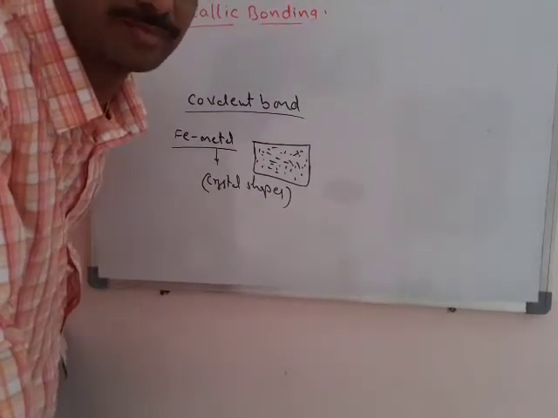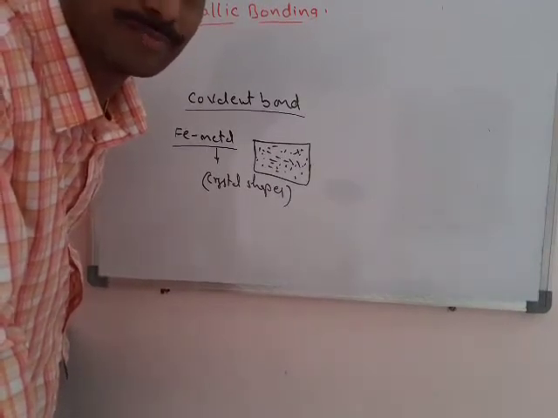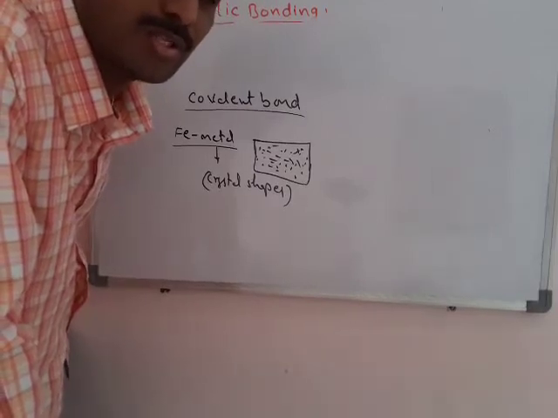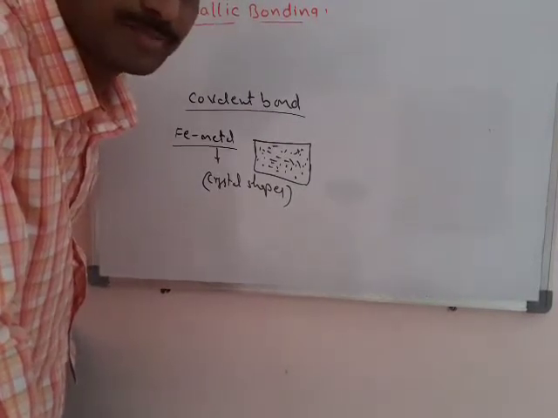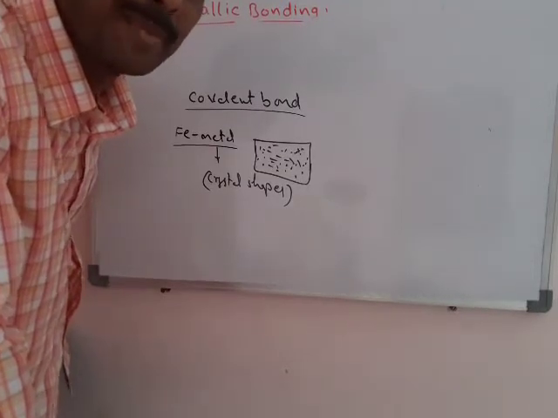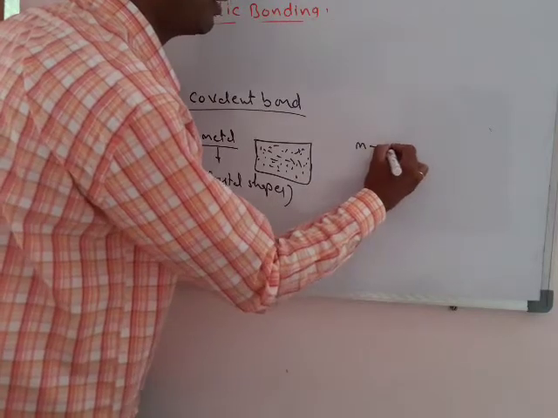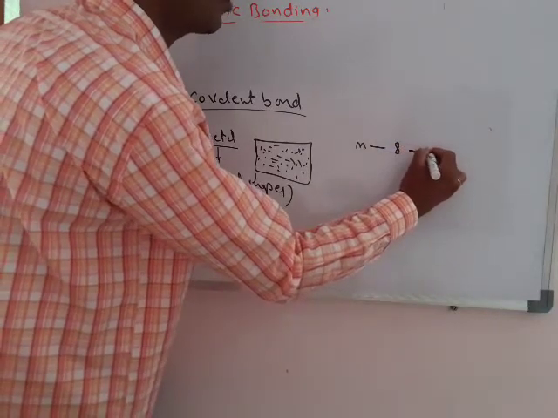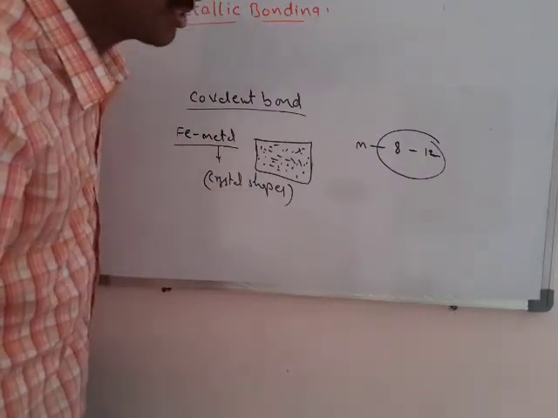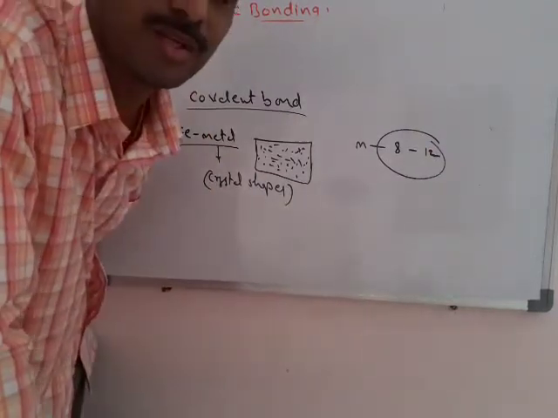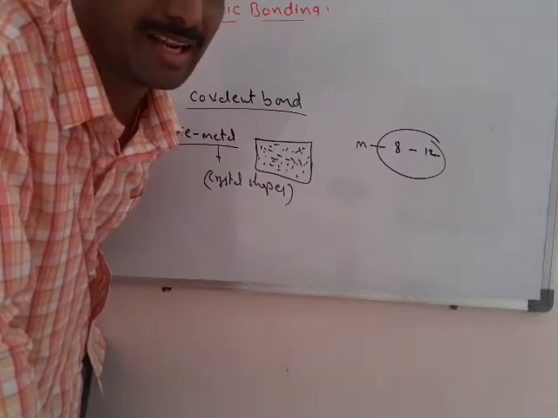Cubic crystals, exactly as we told for ionic compounds, FCC. So such types of cubic crystals are present for metals. In cubic crystals, a metal should form a minimum of 8 to 12 bonds. One metal should form 8 to 12 bonds to get into a crystalline form.